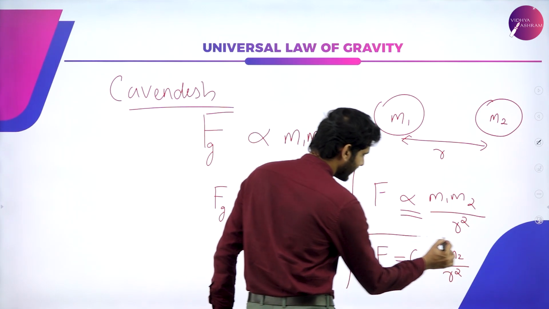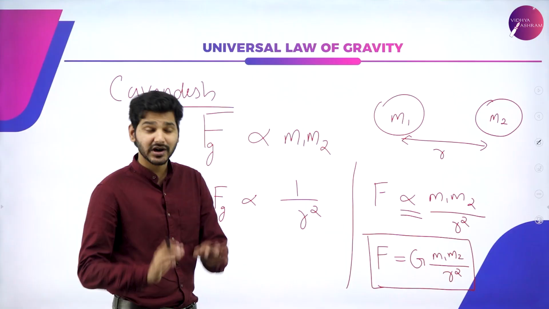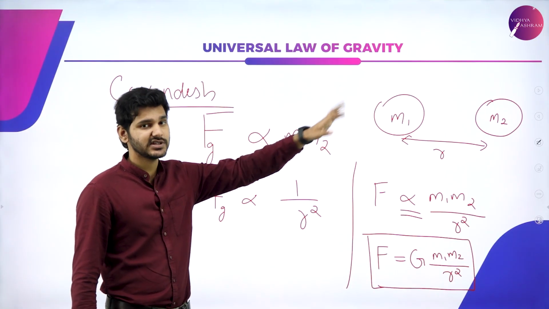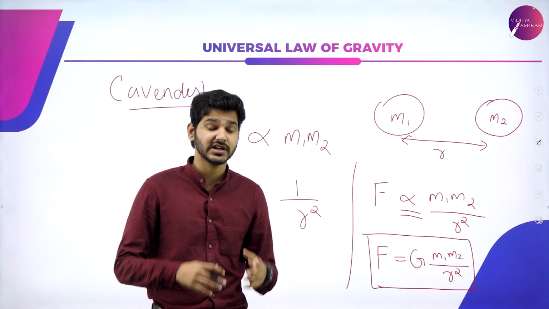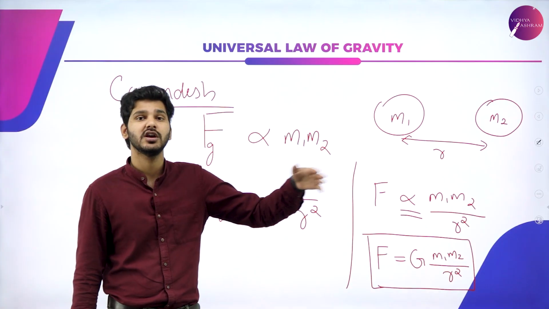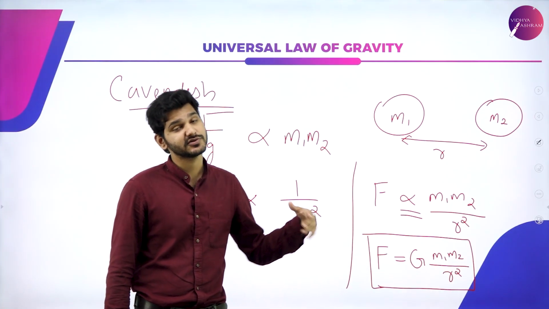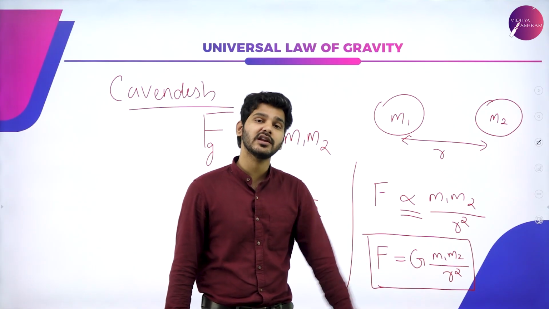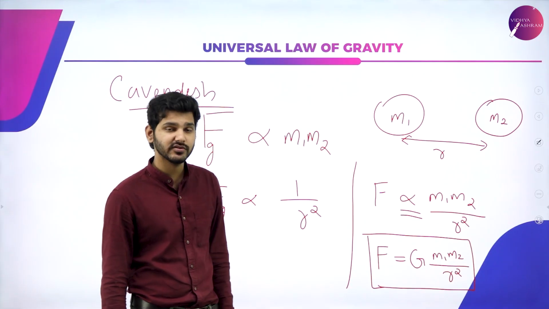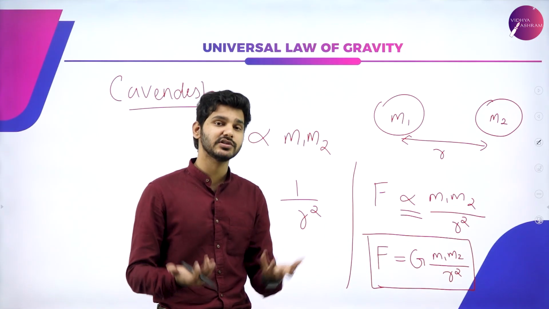This is the famous law that is stated as Newton's law of gravitation, but the actual name of the law is universal law of gravity or universal law of gravitation. It is universal, which means not just here on Earth, on Mars, on the Moon, at the edge of the universe, wherever you go, this law holds, which means it is true everywhere in the universe. That is why it is a universal law. Everywhere in the universe, if there are two masses, they will experience a force of attraction towards each other.